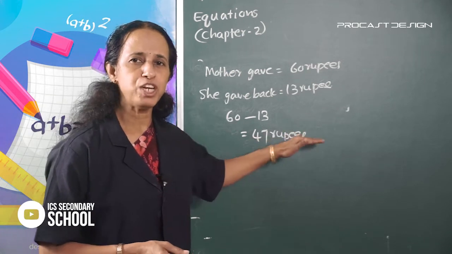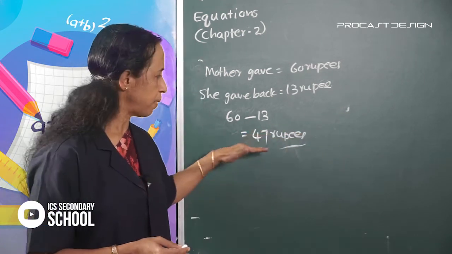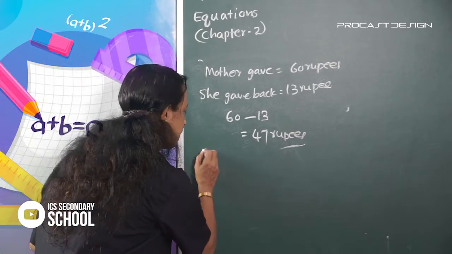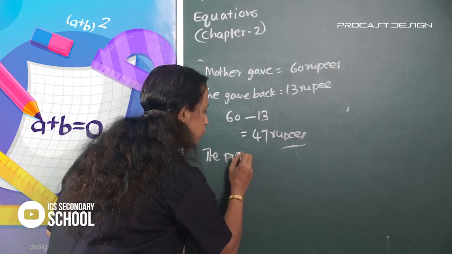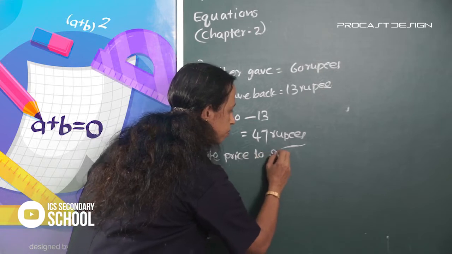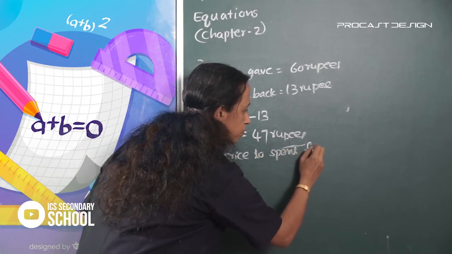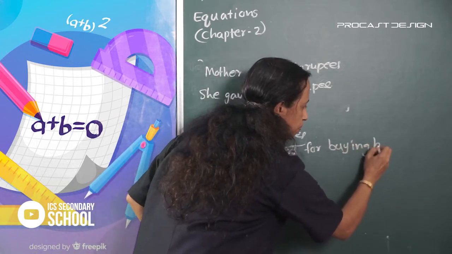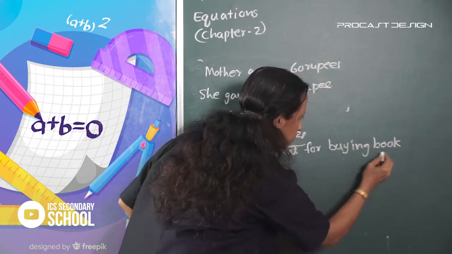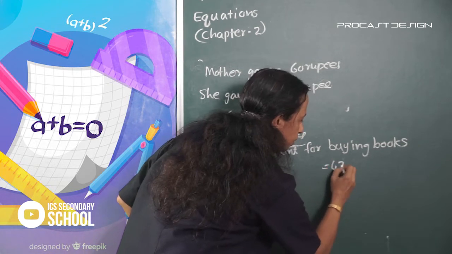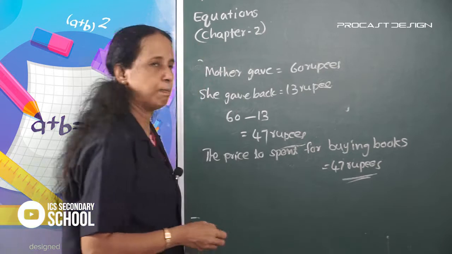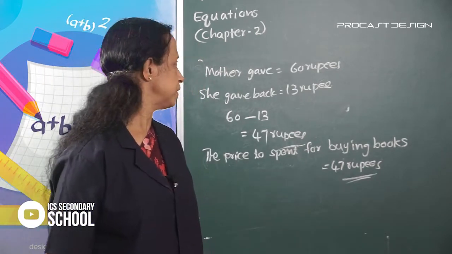The price to spend for buying books is equal to 47 rupees.